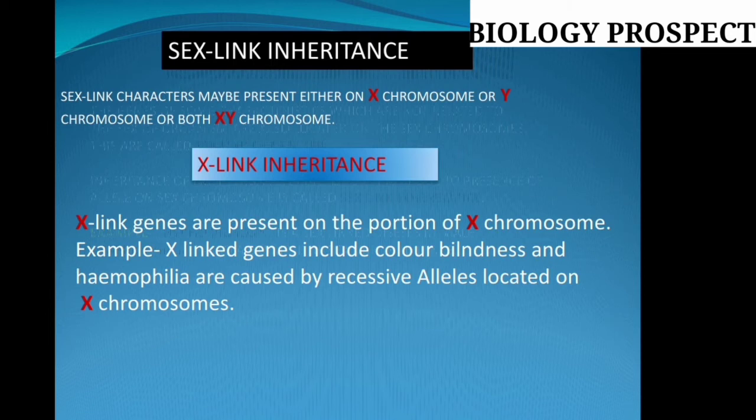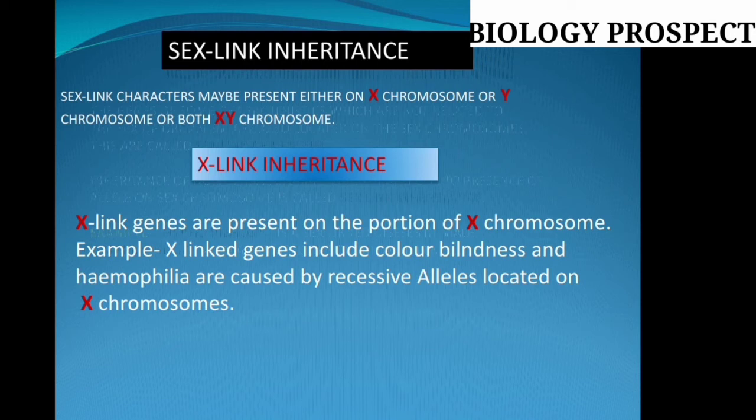Is it clear? Now we learn how X-linked inheritance takes place. Dear friends, in the ICSE syllabus, over the last few years, one question is very common: why is the X chromosome responsible for carrying inheritable diseases? Friends, the answer is hidden here. Please listen carefully. X-linked genes are present on a portion of the X chromosome. Obviously, whatever the X-linked gene, it is already present on the portion of the X chromosome.